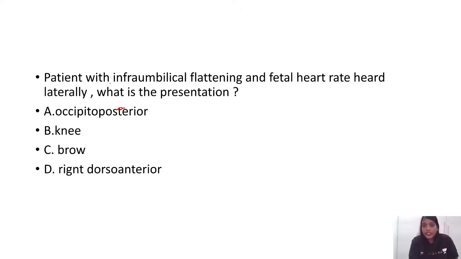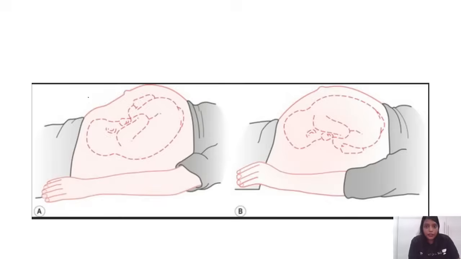Next, patient with infraumbilical flattening, fetal heart rate heard laterally. What is the presentation? So if you observe, this is the normal abdomen. When occiput and back are toward the front, occipito anterior, you get a proper bulge from above to down. But when you have occipito posterior, like in this picture, the occiput is towards the posterior. So the bulge due to the occiput won't be there.